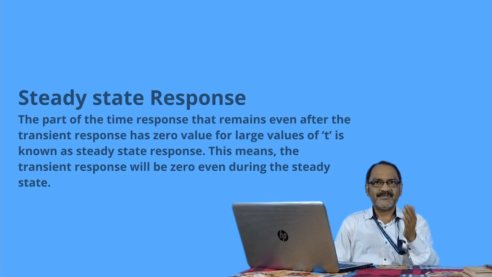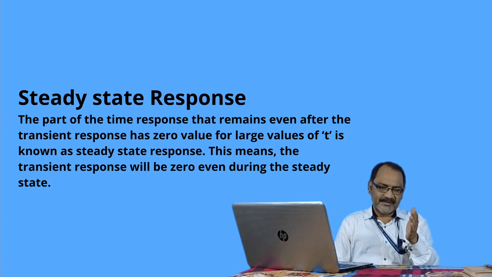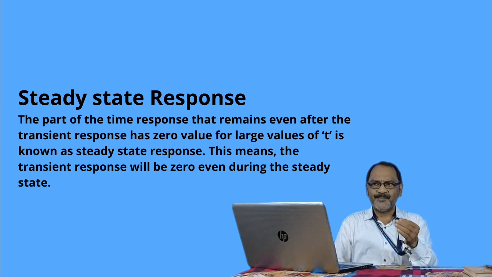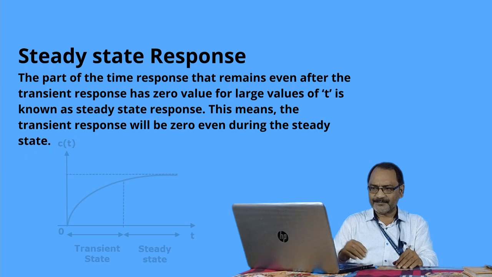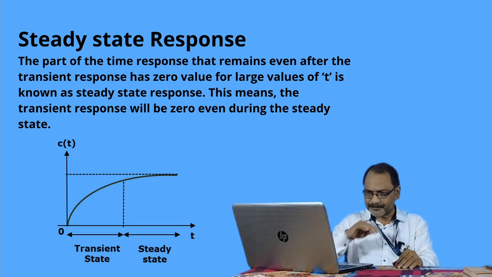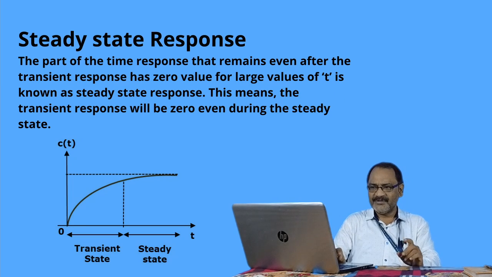Then we come to the steady state response, because once the transient part is over, the response enters into the steady state part. Therefore, the part of the time response that remains even after the transient response has 0 value for larger values of t is known as the steady state response. This means that the transient response will be 0 during the steady state. So this is the graph. Here we are showing the transient state part and the steady state part.